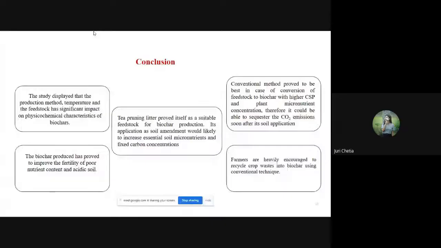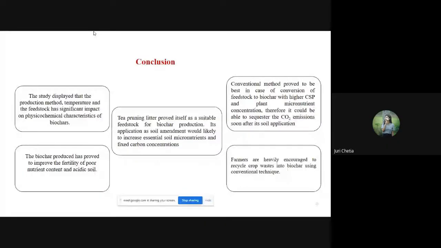The study displayed that the production method, that is temperature, and the feedstock have a significant impact on the physicochemical characteristics of biochars. The biochars produced have proved to improve soil fertility and nutrient content. Tea litter proved itself a suitable feedstock for biochar production. Its application as a soil amendment would likely increase essential soil micronutrients and fixed carbon concentration.